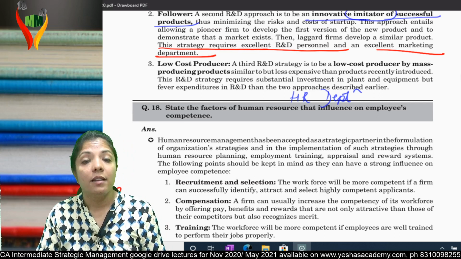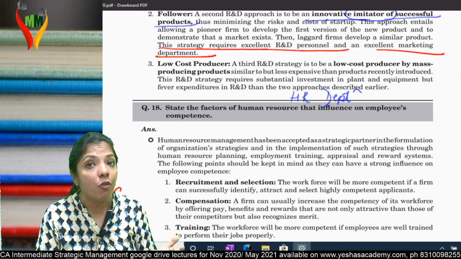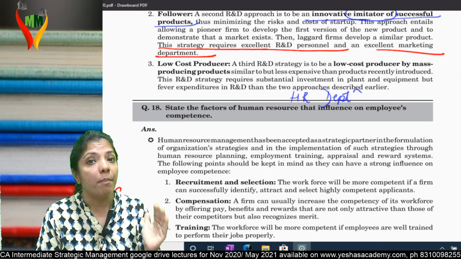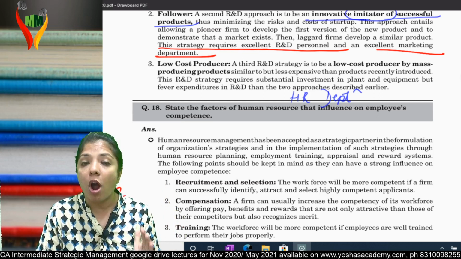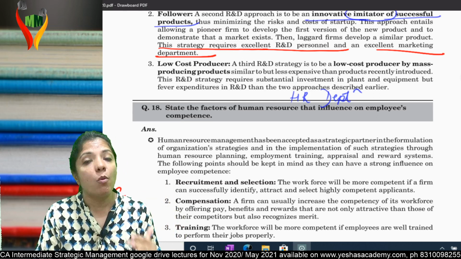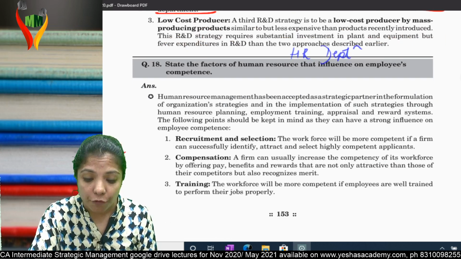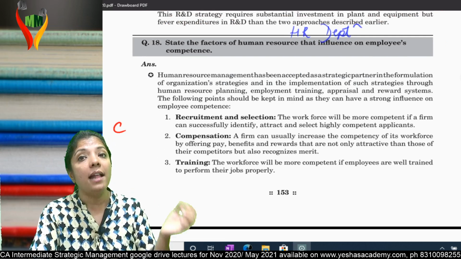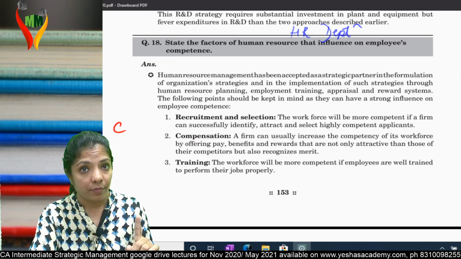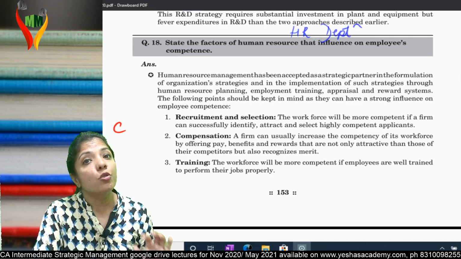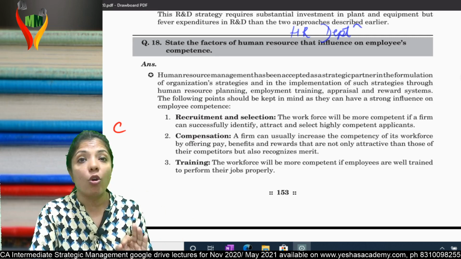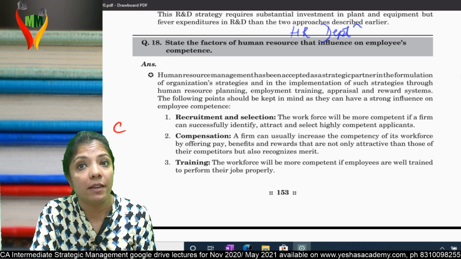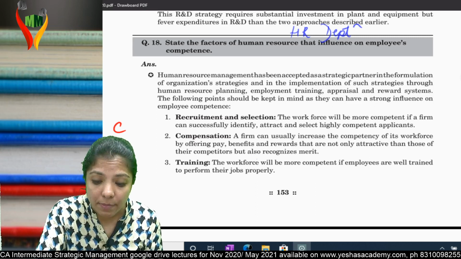So what is question 18? State the factors of HR department that influence an employee's competence. That means what should be done by the HR team if they want the best people in their organization. First, recruitment and selection. Recruitment means interviewing the people and then selecting the best person. Now, after selecting the best person, you have given him the offer. He has not yet accepted the offer. So give him a compensation which is not only better than the competitor's, but which also recognizes his merit.